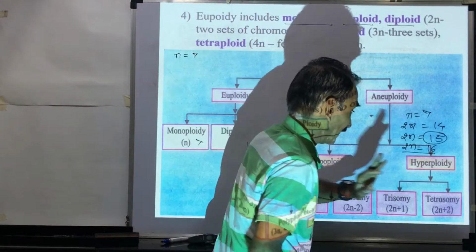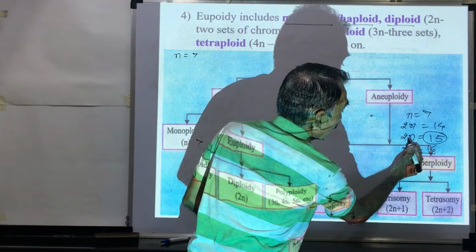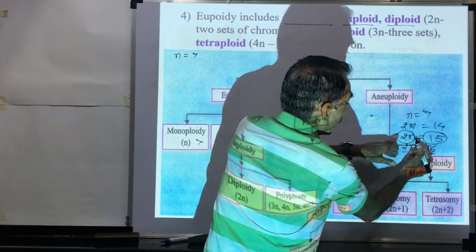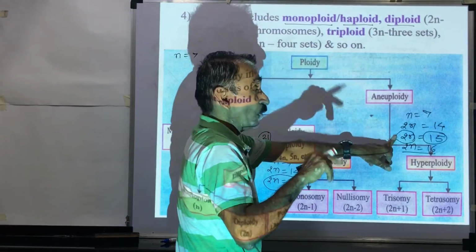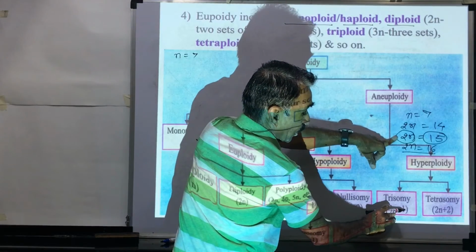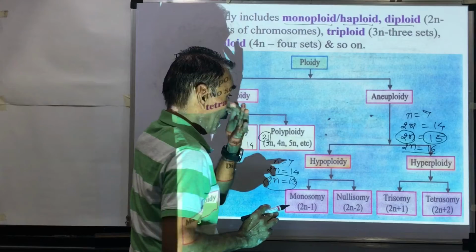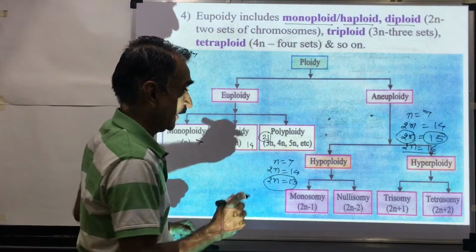Trisomy and tetrasomy. Trisomy means twice n is equal to 14, one chromosome is added, and twice n is equal to 15. One chromosome is added, and that's why this is called trisomy. Why is it called trisomy?